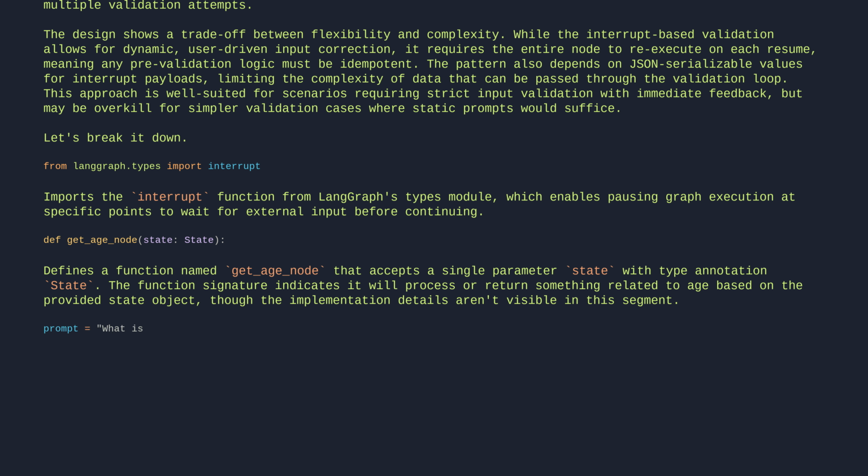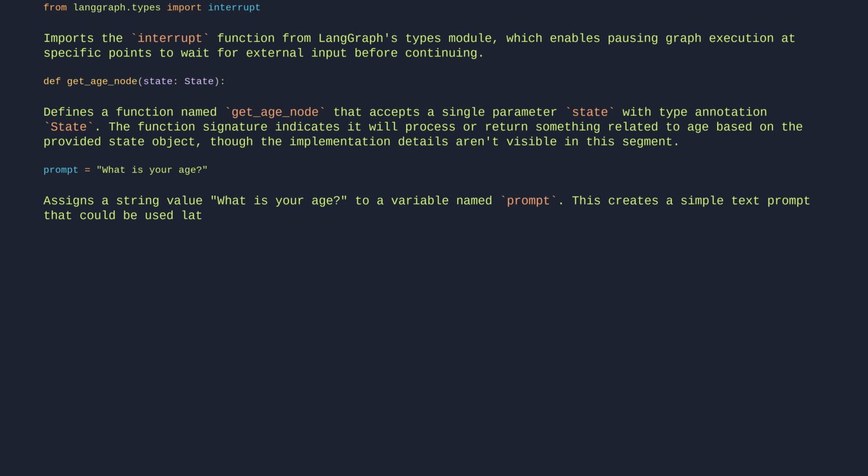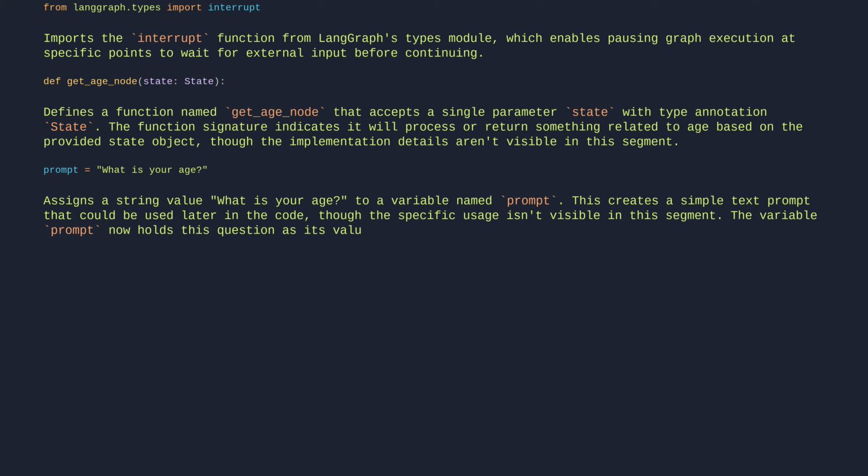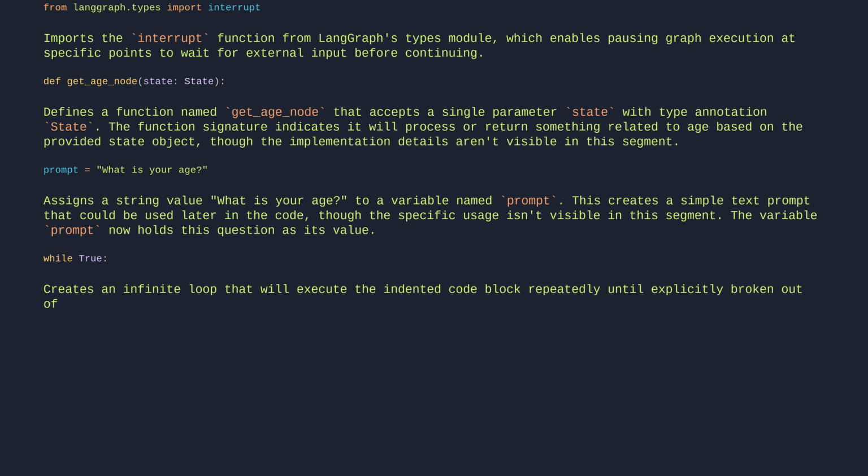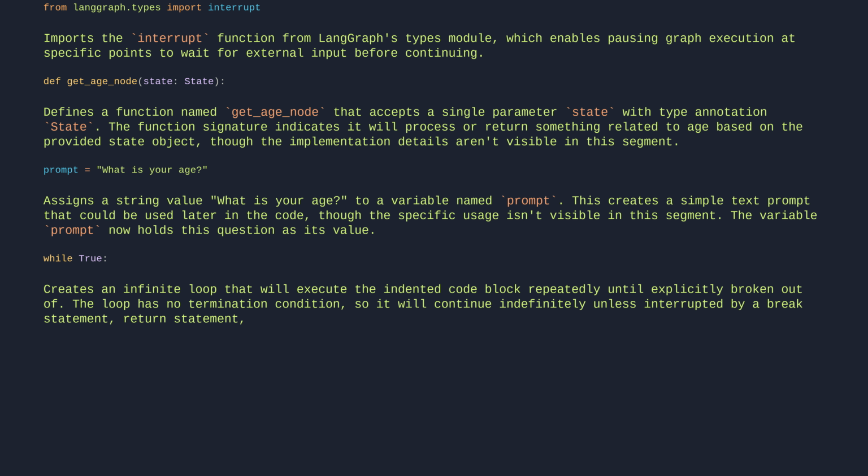prompt = "What is your age?" assigns a string value to a variable named prompt. This creates a simple text prompt that could be used later in the code. The variable prompt now holds this question as its value. while True creates an infinite loop that will execute the indented code block repeatedly until explicitly broken out of. The loop has no termination condition, so it will continue indefinitely unless interrupted by a break statement, return statement, or an exception.